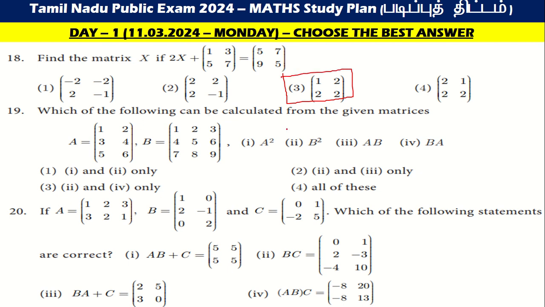That is the third one. So the following can be calculated from the given matrices, which means what is your answer? The first one, that is 1 and 2 only. Then if A is equal to 1, 2, 3, 2, 3, 2, 1, B is equal to 1, 0, 2, minus 1, 0, 2, C is equal to 0, 1, minus 2, 5, your answer is the C option.